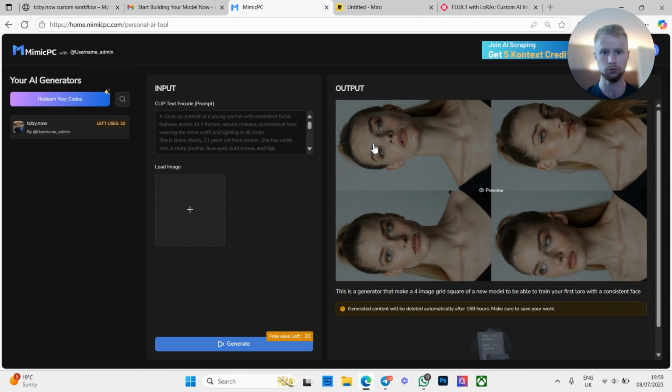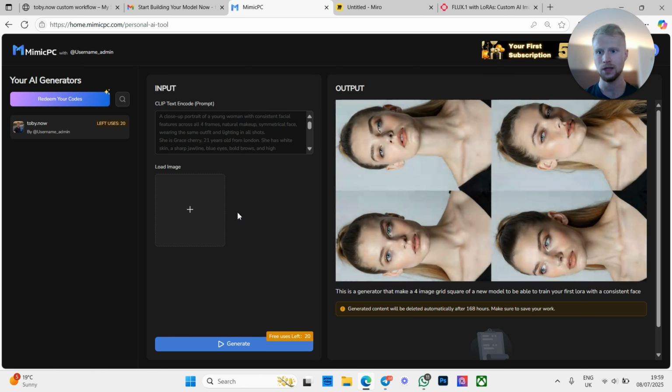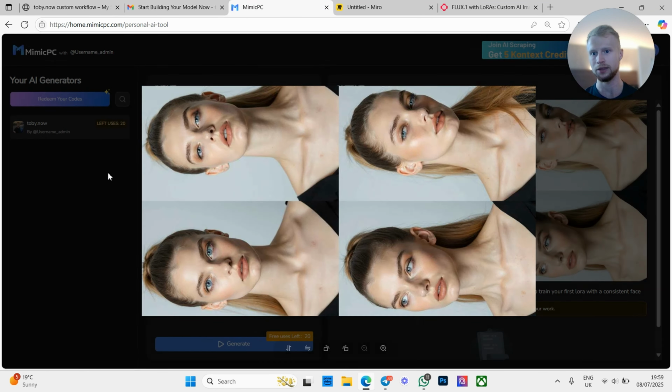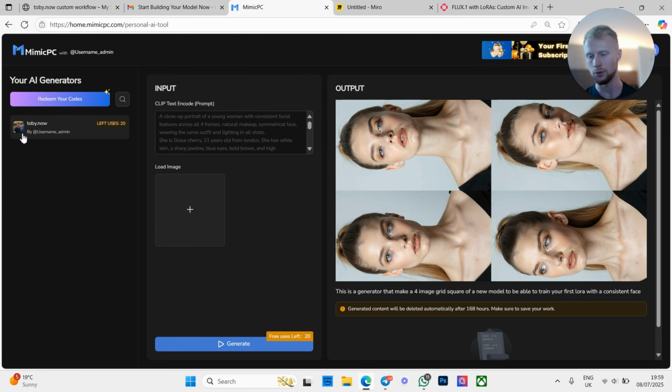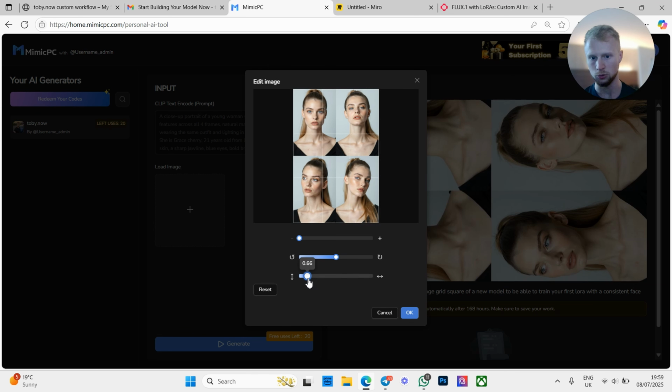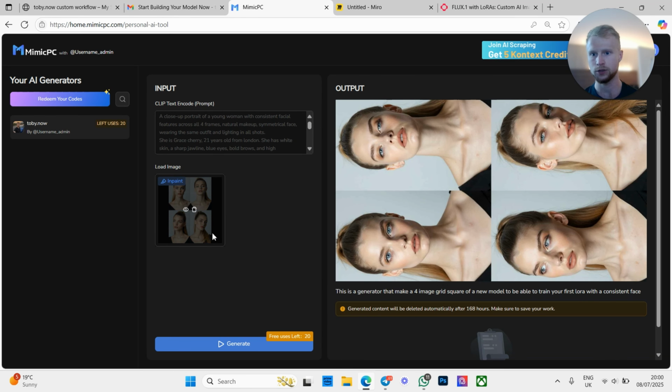Anyways, what we want to do is get these 4 faces here and put them into the load image. You can simply preview and download this image, and then add it into the load image here, which I'm going to do now. Once you've got it like this, you want to angle it and set it up correctly. We're going to have it in this portrait structure here, and all we need to do is adjust this to make sure it fills the top. Make sure it's not cut off, it needs to be dead on ratios, so make sure it's filling correctly like that, and then press OK. So that's the first thing.